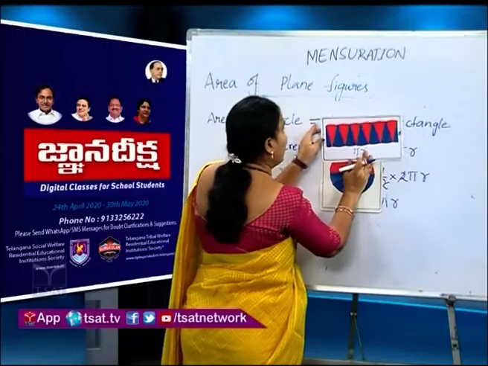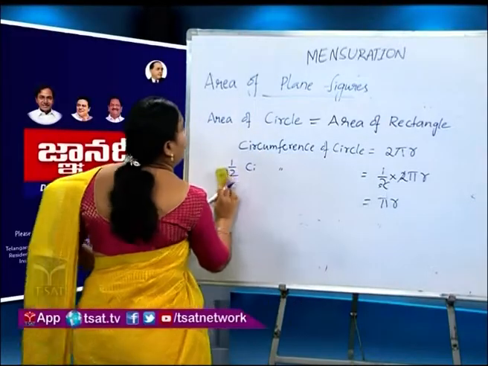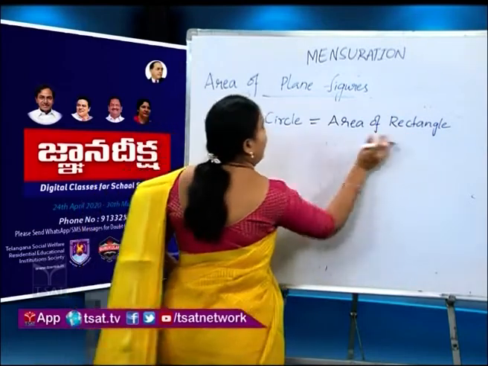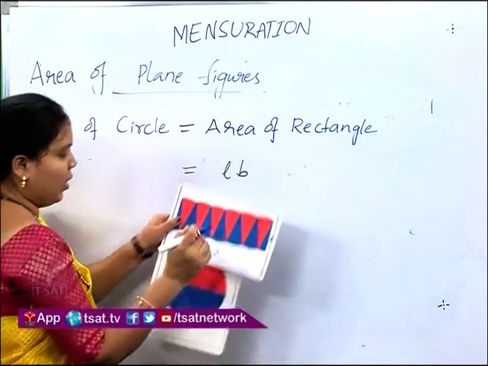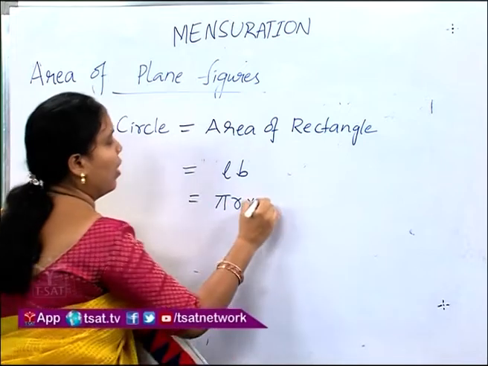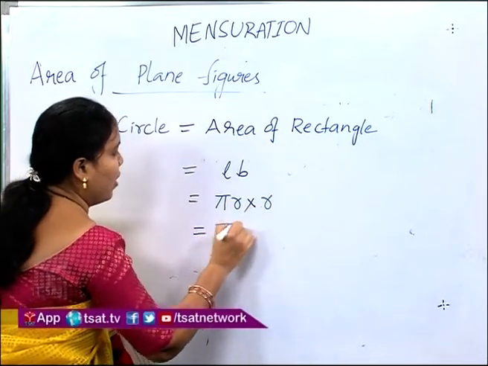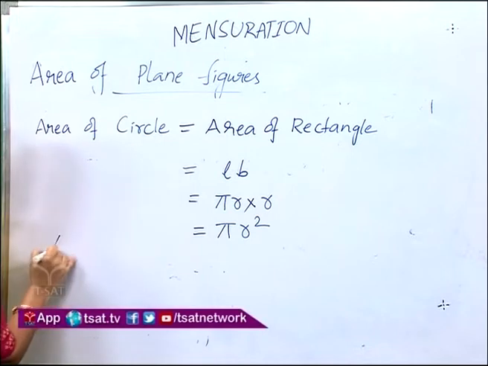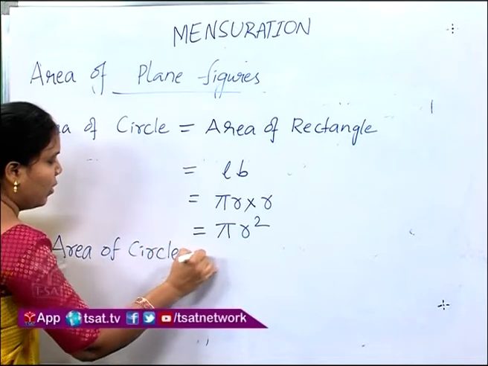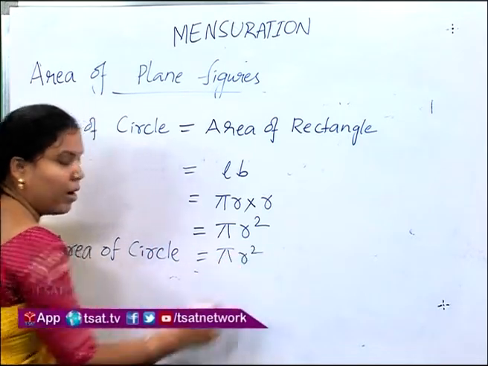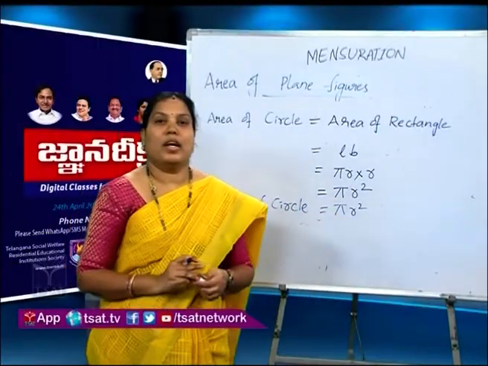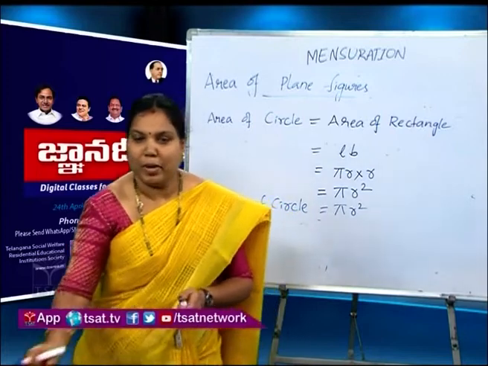Breadth of the rectangle is r. Then we can say that, as we already have, the area of a rectangle is LB. Here L is pi r and B is r. Then we get pi r square. Therefore, the area of a circle is equal to pi r square. Like this, we can find the area and perimeter of plane figures.